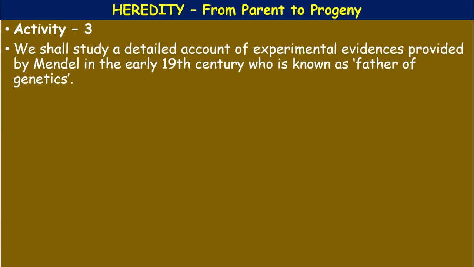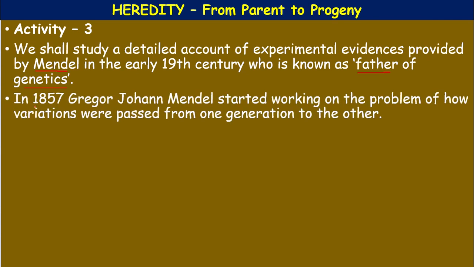So we shall study a detailed account of experimental evidences provided by Mendel in the early 19th century, who is known as the father of genetics. Who is known as the father of genetics? Mendel is known as the father of genetics. What is genetics? Genetics is the branch of biology that deals with the study of heredity and variations. Mendel is considered the father of genetics. In the early 19th century, he conducted so many experiments.